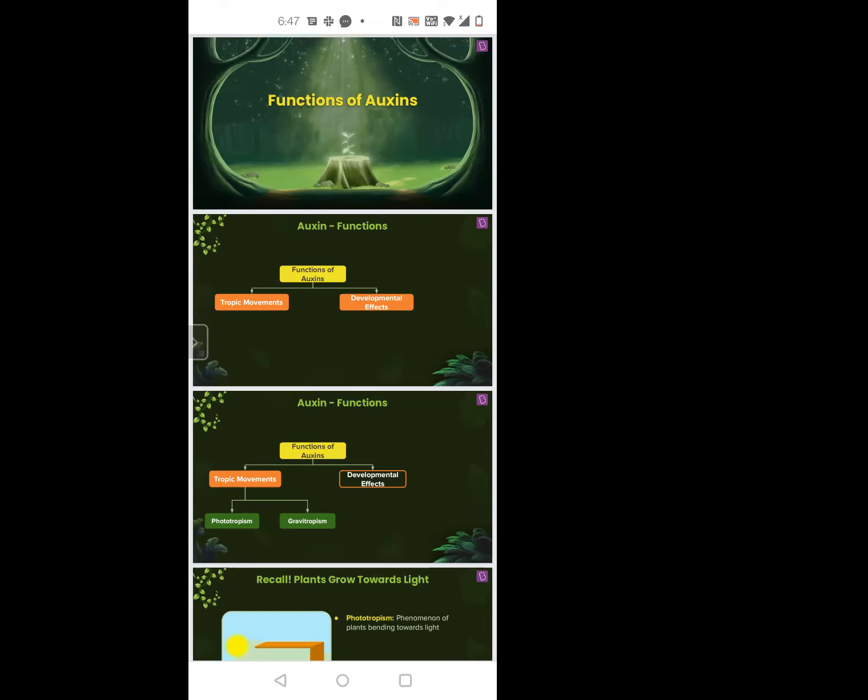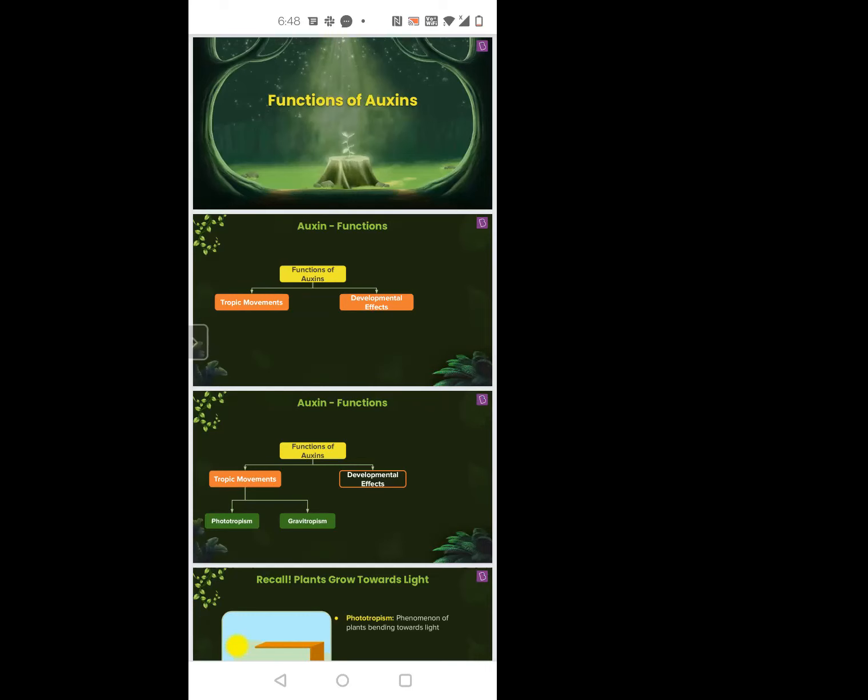It's fast when you compare it with a plant bending and growing towards the light, which is slower. So the movement that happens quickly, a sudden movement because of some stimulus, is called a nastic movement. But the slow growth towards a certain stimulus, which can be water, gravity, light, or any nutrient, gives you different tropic movements.